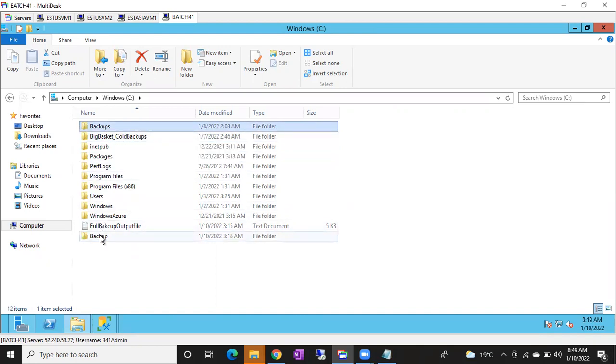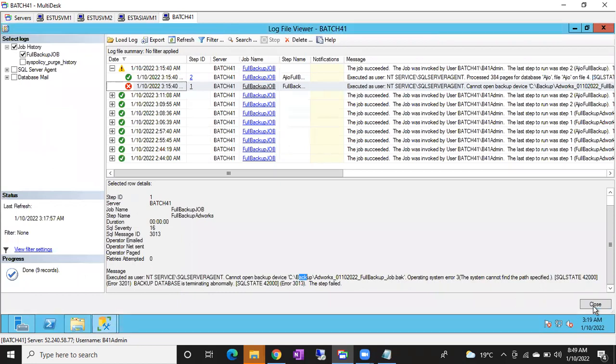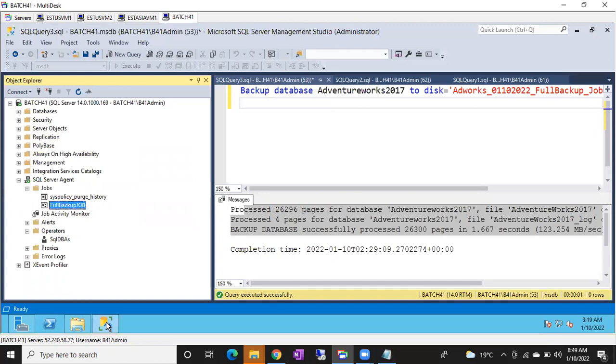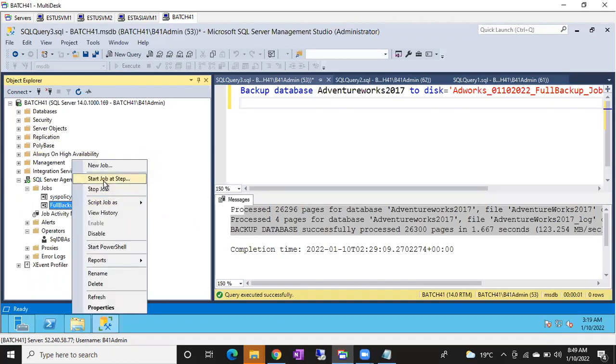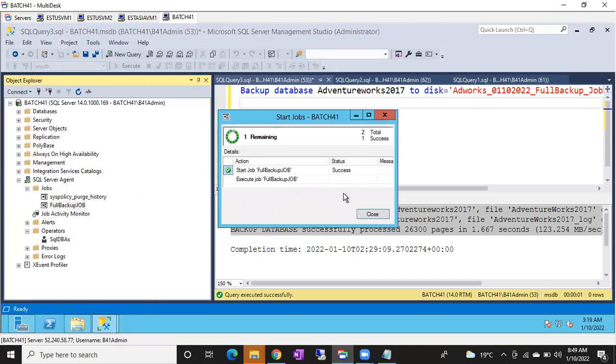Otherwise, create one folder named backup. The backup folder already exists, right? You can see I have just now created it. In this way also you can fix it. So multiple ways we can fix it. Now if you run the job again, it will take the backup to the one which we have newly created, guys, the newly created backup folder.